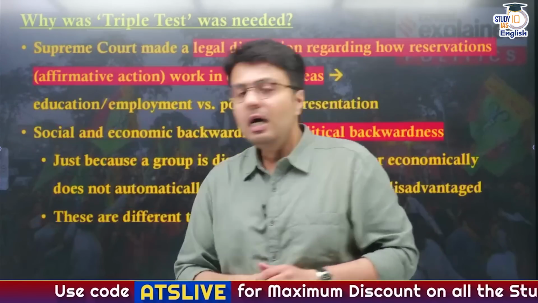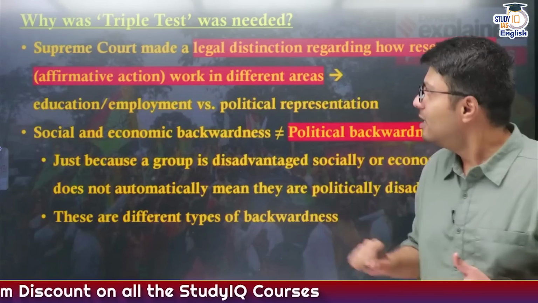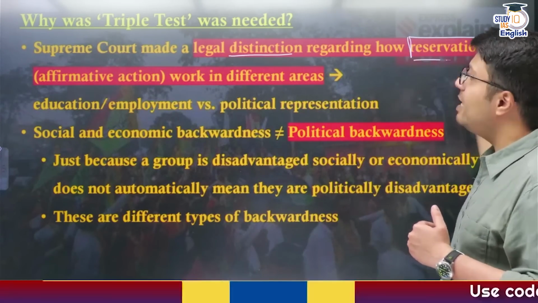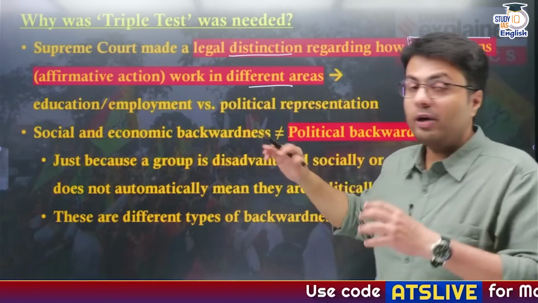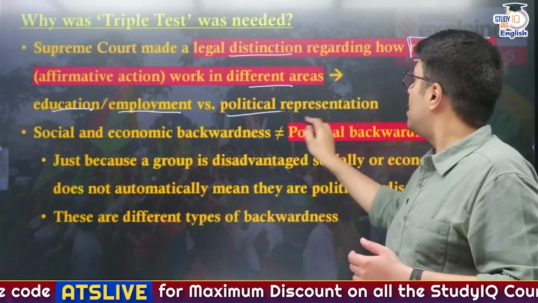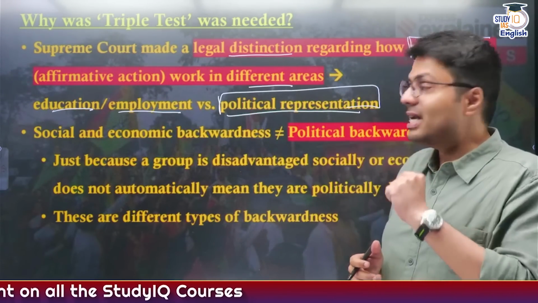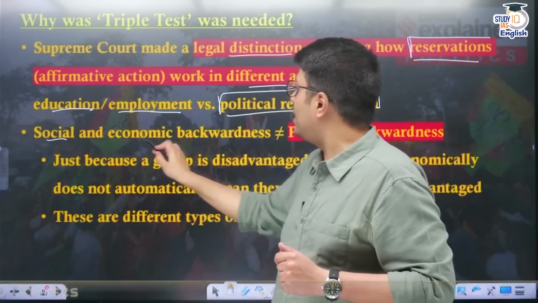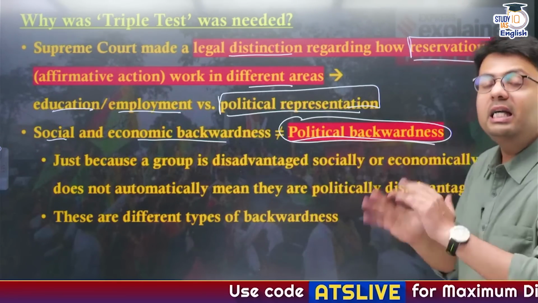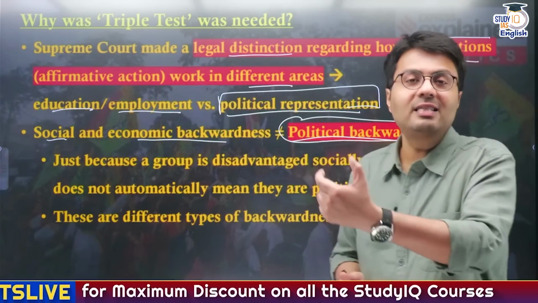Understood? Now let's see why the Supreme Court laid down this particular triple test. It said that there is indeed a legal distinction when it comes to providing reservations for different areas. For example, reservation in education and employment is different from political representation. Because the Supreme Court of India said that if a community is socially or economically backward, this automatically does not make the community politically backward, which we'll see in cases of communities like Parsi who are living in states like Uttar Pradesh.